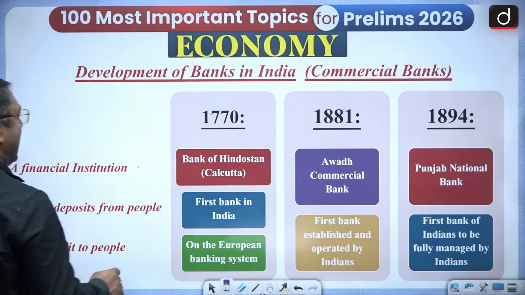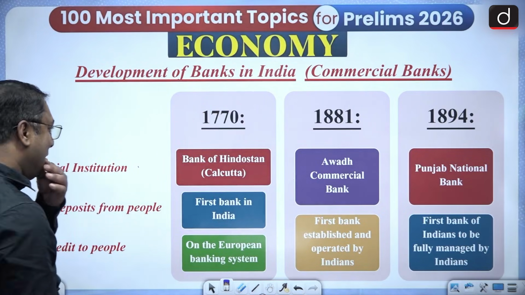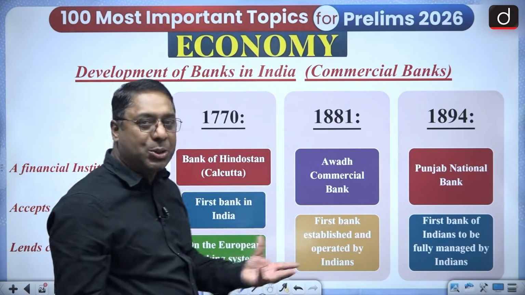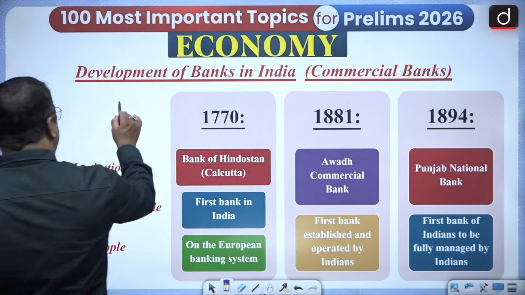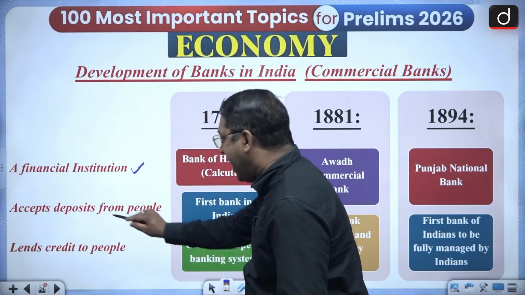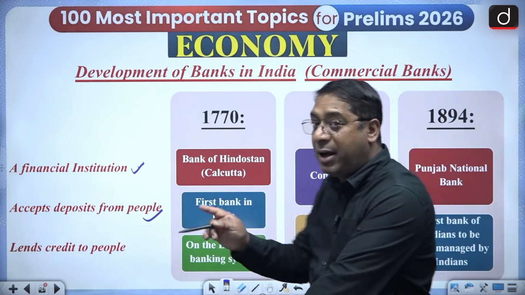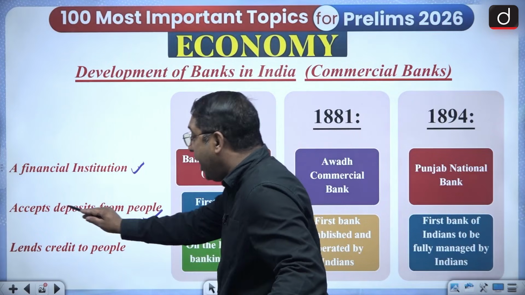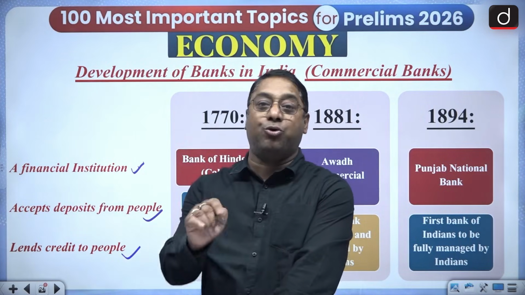Okay, so development of banks in India. All of us know that there is one apex bank, RBI, there are the commercial banks, there are the cooperative banks and so on. So what is a bank? Bank is a financial institution. It accepts deposits from the people. I'm talking about commercial banks, not the RBI. It accepts deposits from the people, and it lends credit to the people.